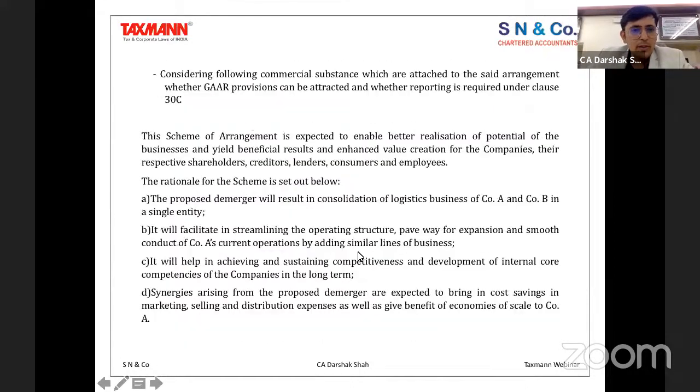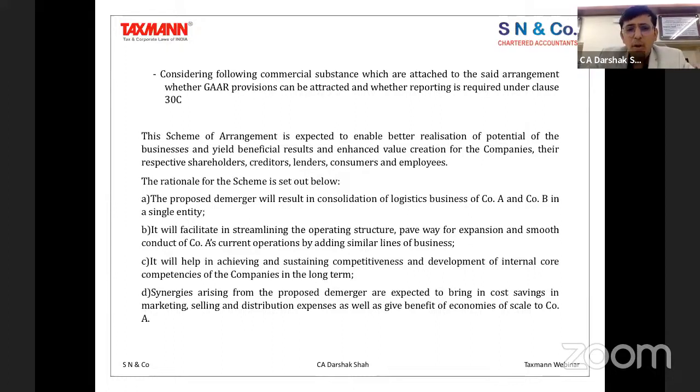Yes. Now moving on to the next point. The next point is whether GAAR is going to be applicable, because a loss-making entity and a profit-making entity are getting merged. The department, of course, will come later, but as an auditor, when you are reporting and certifying the tax audit, do you need to report these transactions or not under clause 30C, which is important.